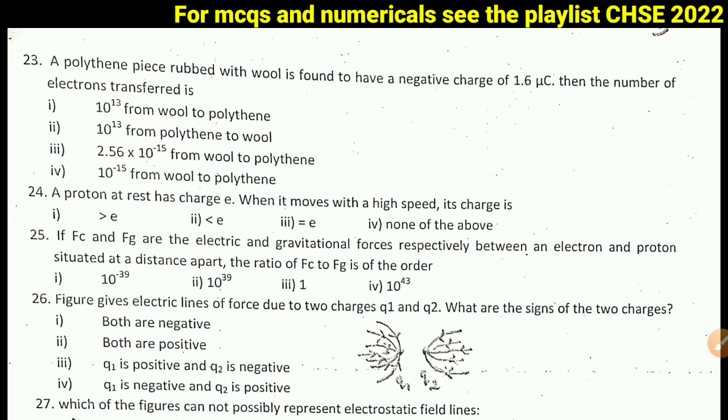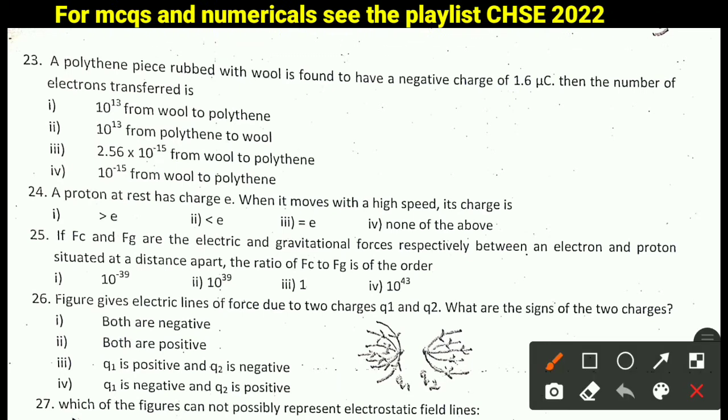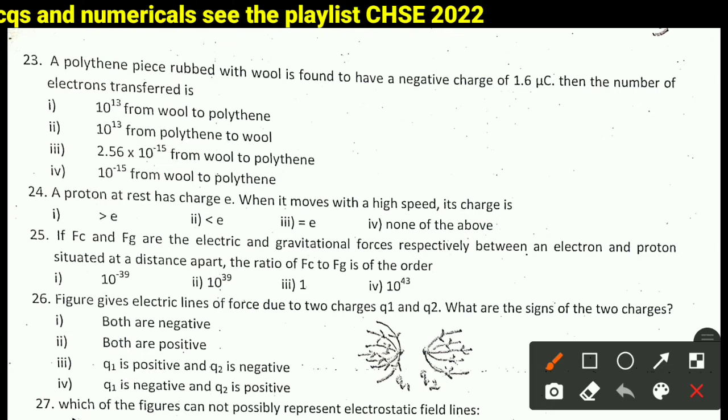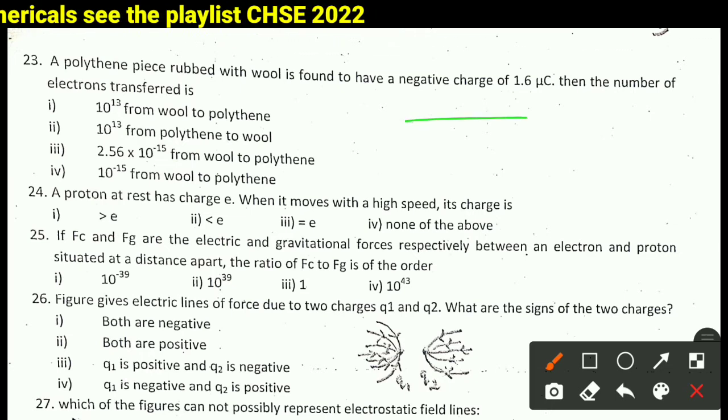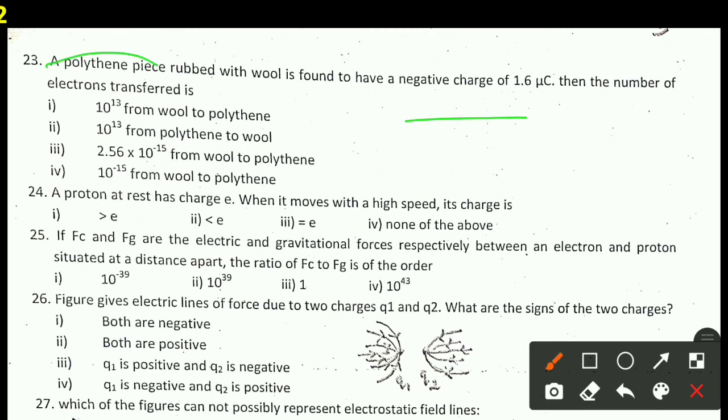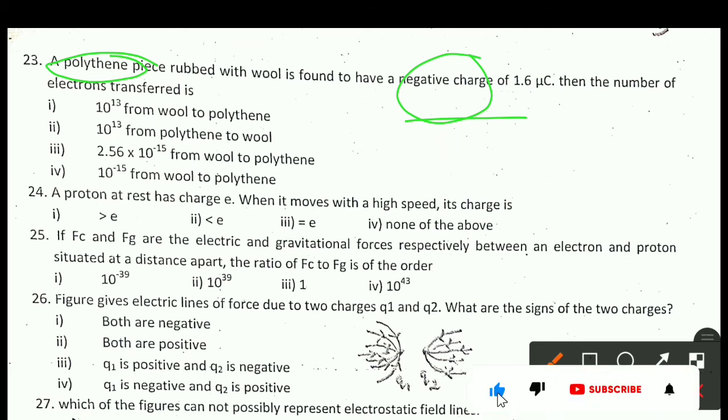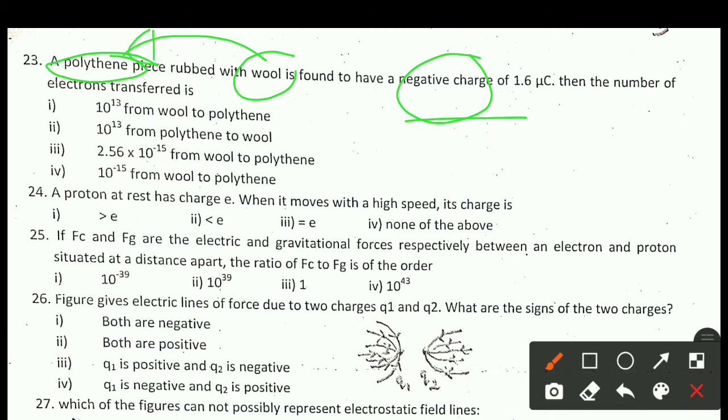Next question is question number 23. A polythene piece rubbed with wool is found to have negative charge of 1.6 microcoulomb. Then the number of electrons transferred is. Here the polythene piece gets negatively charged, it means electrons are transferred from wool to polythene. It is clear from the question. Now how many electrons are transferred? We know Q is equal to Ne, which is the quantization of charge. Now N is equal to Q divided by e.